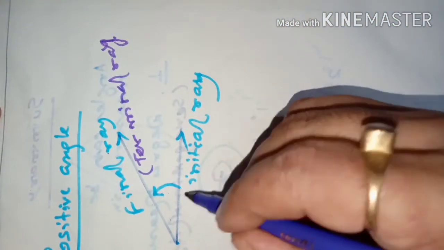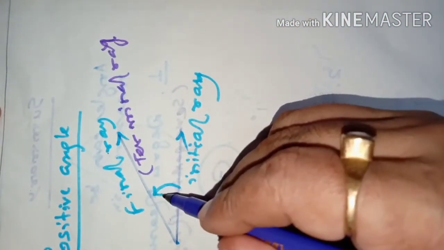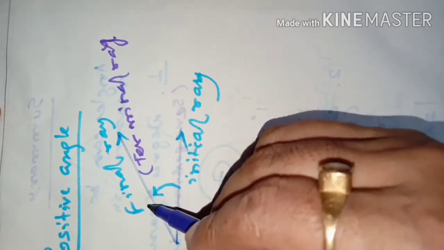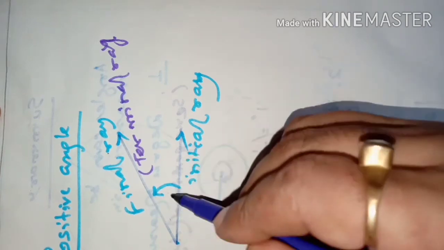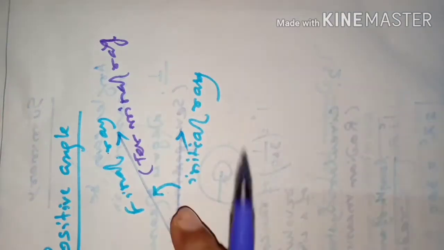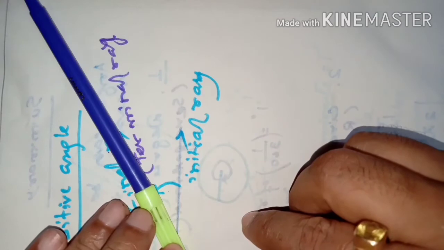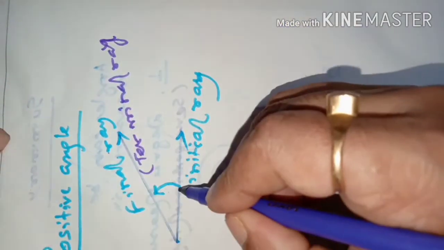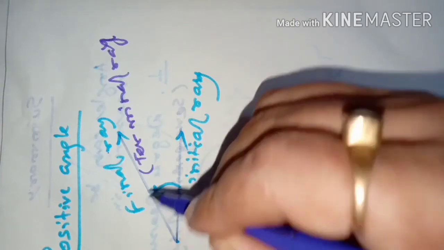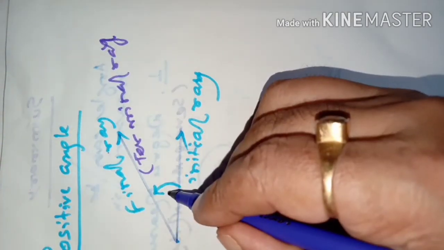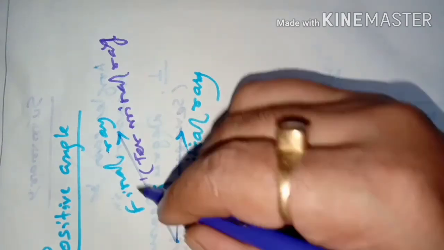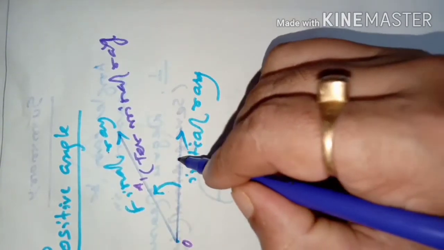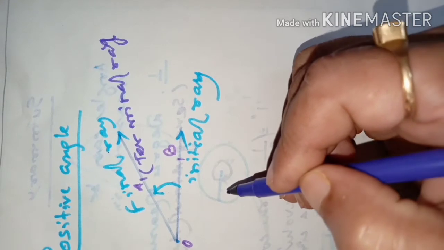Now you see the angle that is measured, as I have given the direction with an arrow mark. This angle is measured in this direction from the initial position to the final position. So this ray is, suppose, revolving this way, and after some time it is here. How much angle it has traced, that measurement, if it is done in the anti-clockwise direction, is called a positive angle. This angle will be called a positive angle, meaning angle AOB, its measurement will be considered as a positive measurement.